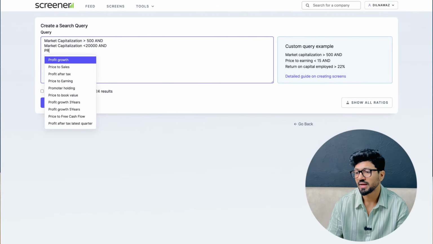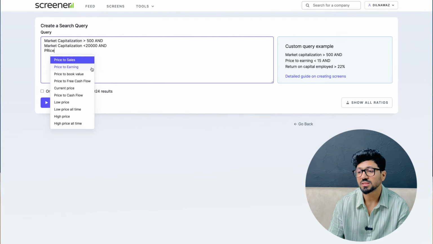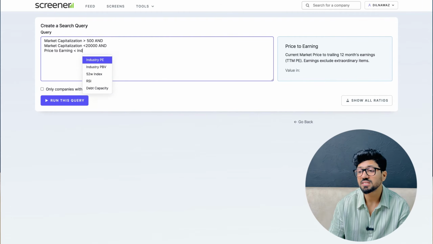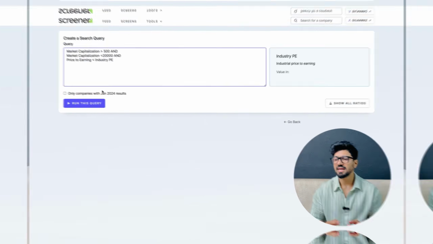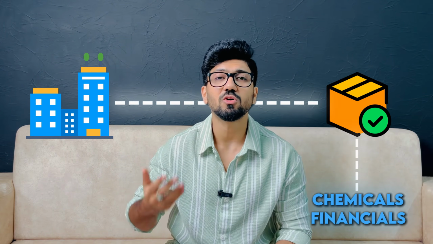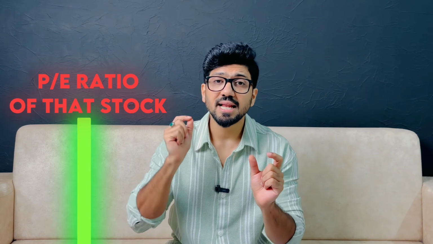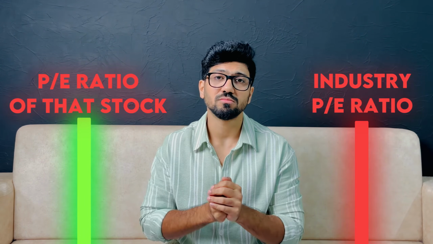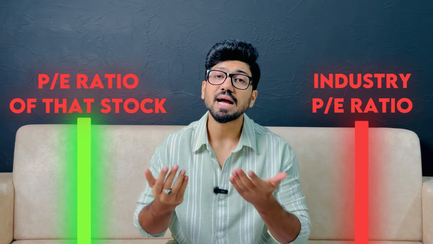So now let's use this information to refine the list even further. I'm back on Screener. Here I'm using the formula price to earnings is less than industry PE. Now what does that mean? See, every stock belongs to an industry. You could have a stock that belongs to chemicals, financials, IT or whatever. Now, there could be a lot of stocks in that industry. What we are trying to find using this formula is that stock whose PE ratio is less than the industry PE ratio, which basically means this stock is kind of undervalued.